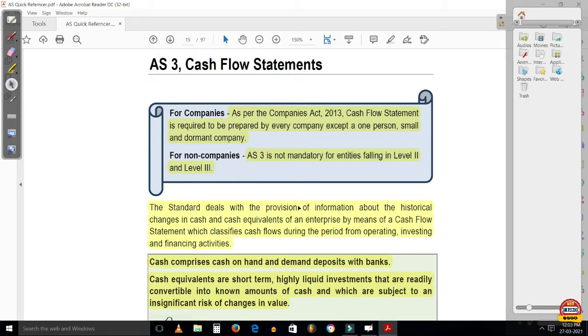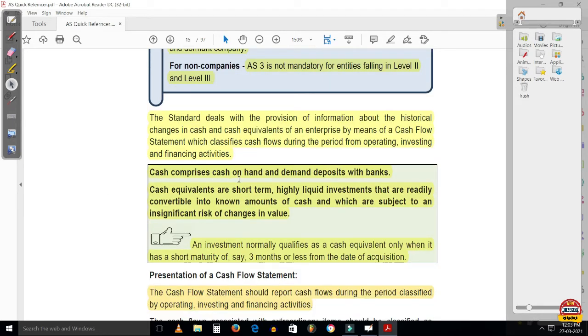Now, this standard deals with the provision of information about the historical changes in cash and cash equivalents of an enterprise by means of a cash flow statement. So an MCQ can be framed like this: which standard deals with the provision of information about historical changes in cash and cash equivalents? The correct option will be AS3, cash flow statement. A cash flow statement classifies cash flows into three activities, that is operating, investing, and financing activities, right? Cash comprises cash on hand and demand deposits with banks. So cash includes cash in hand as well as demand deposits with the banks.